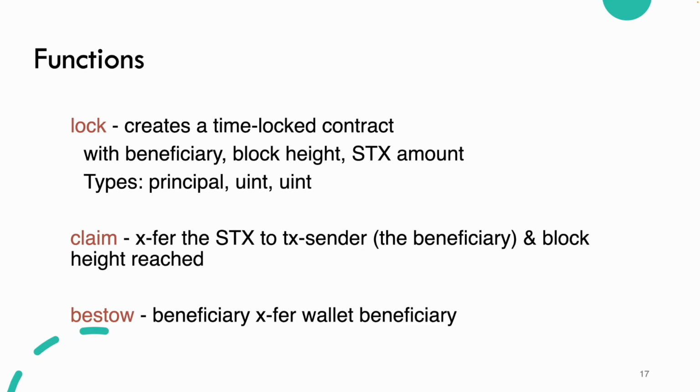We're not going to allow people to transfer negative amounts of resources. A claim is a transfer of the Stacks to the TX sender, which is the beneficiary, one and the same. And it can only be done when the block height specified in the lock function has been reached. And of course, bestow allows the beneficiary, as long as they're the TX sender, to change the beneficiary of the wallet or of the contract itself.